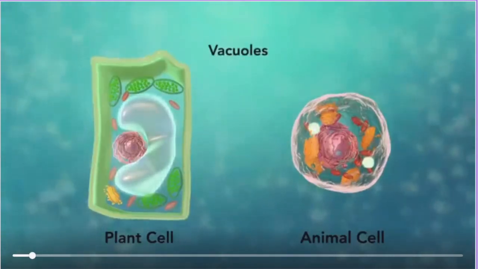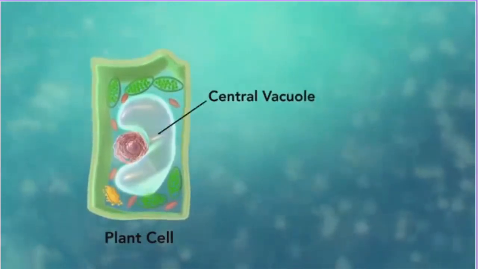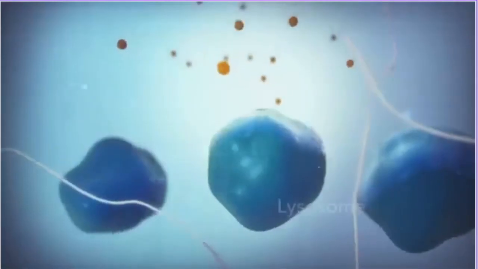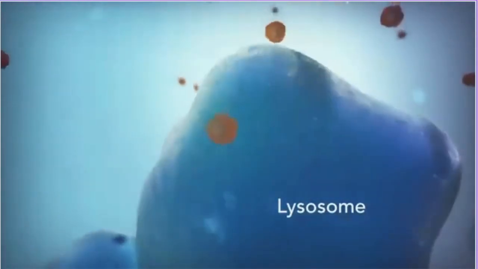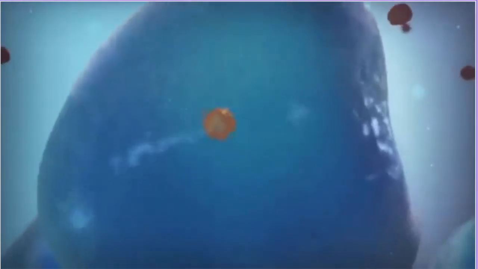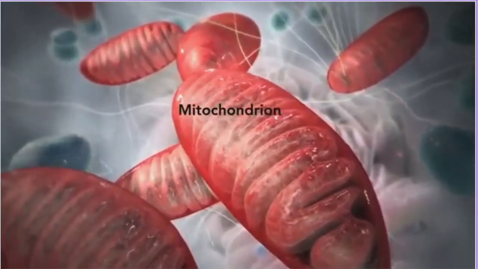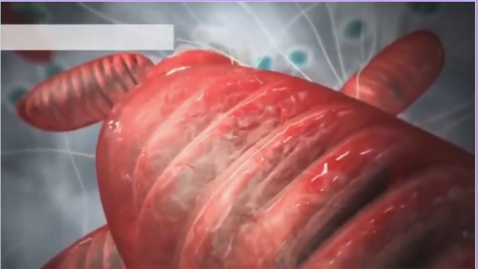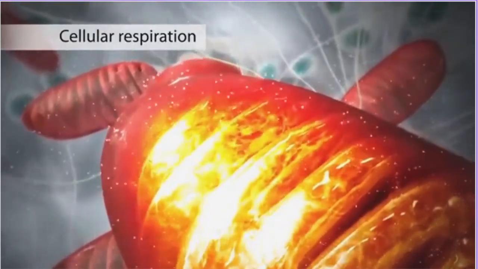Vacuoles are sac-like structures that store different materials. Here, in this plant cell, the central vacuole stores water. Going back to the animal cell, you will see an organelle called a lysosome. Lysosomes are the garbage collectors that take in damaged or worn-out cell parts. They are filled with enzymes that break down this cellular debris. The mitochondrion is an organelle that is the powerhouse for both animal and plant cells. During a process called cellular respiration, the mitochondria make ATP molecules that provide the energy for all of the cell's activities.